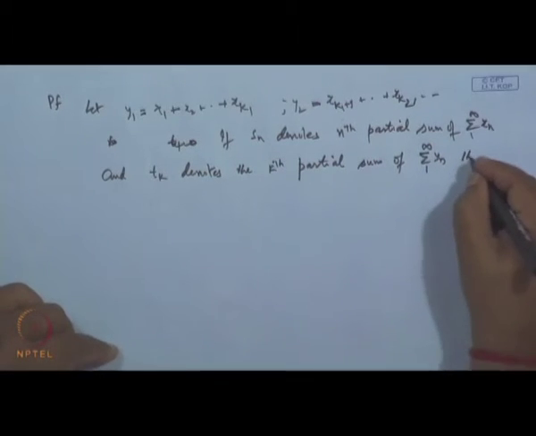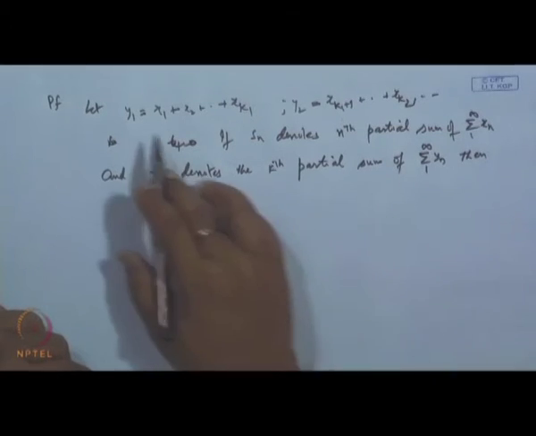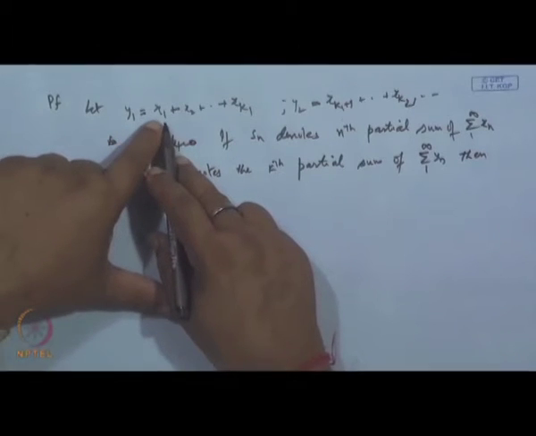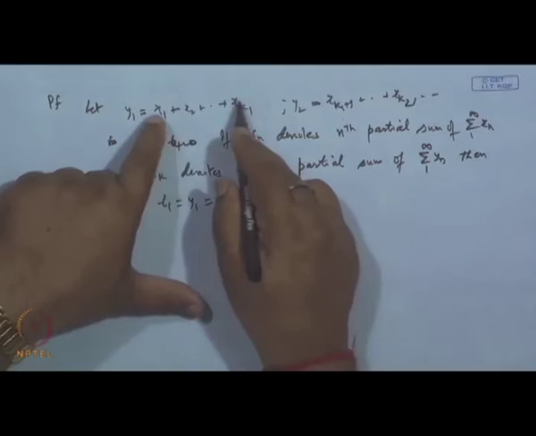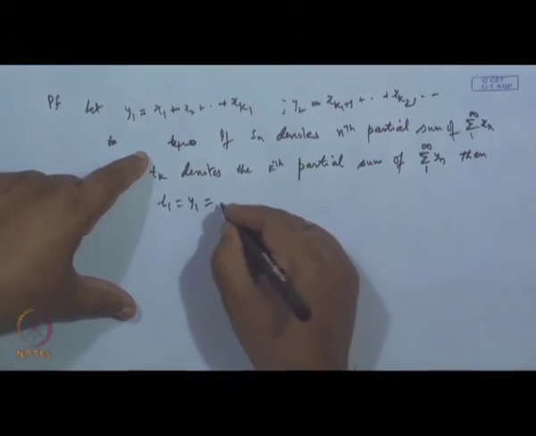Then what we see here is T 1, that is the first term, is y 1. So y 1 is nothing but the sum of the first k 1 terms of the original series. So it is S k 1.